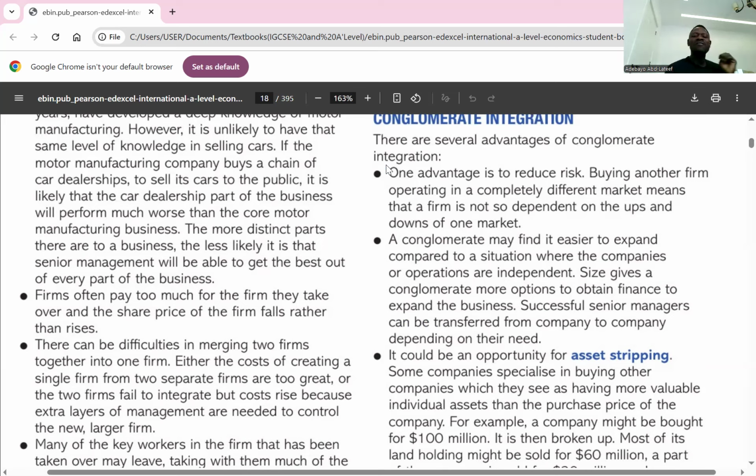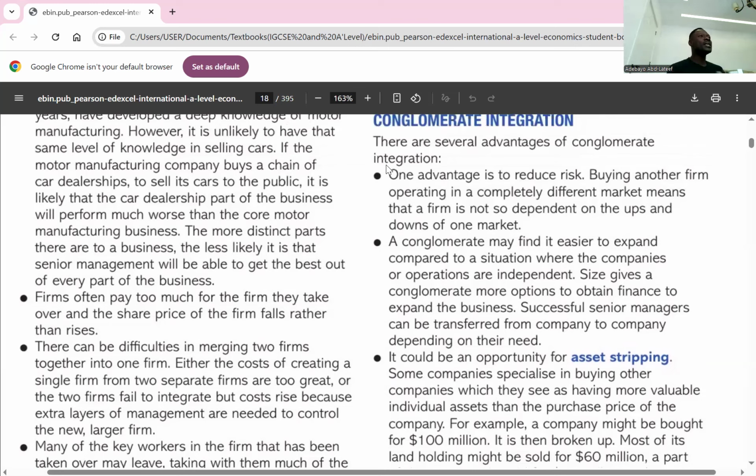So what are the advantages of going into conglomerates? Number one, it allows owners to spread their risk. Now that you are buying different businesses from different industries, if one industry is going down, the other might be going up. So it reduces your risk. Is it clear? For example, if there's a pandemic, instead of kids going to school, much of health resources will be needed. So that's what conglomerate is about.